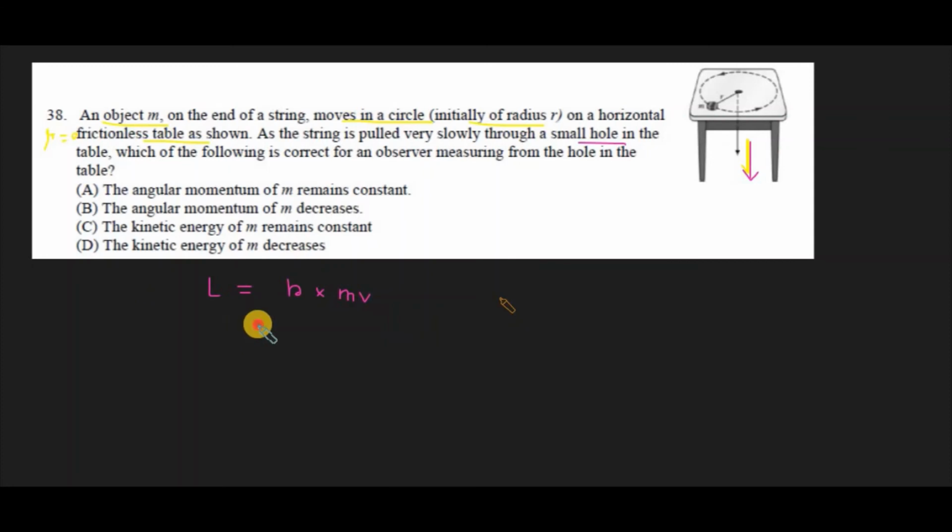That can also be represented as the moment of inertia times the angular velocity, where I stands for moment of inertia and omega stands for angular velocity.